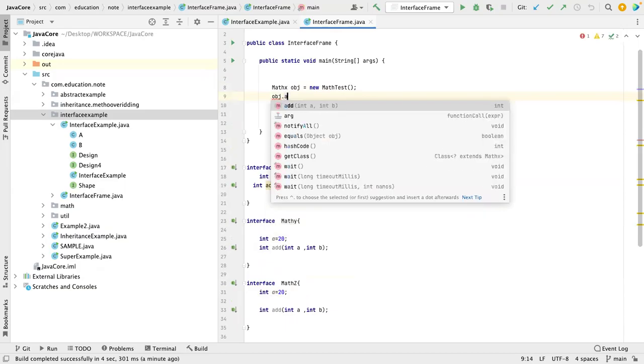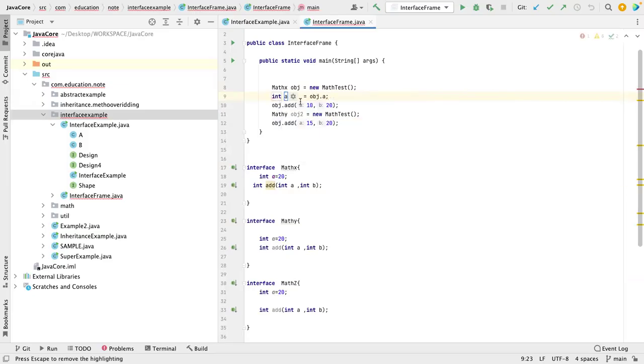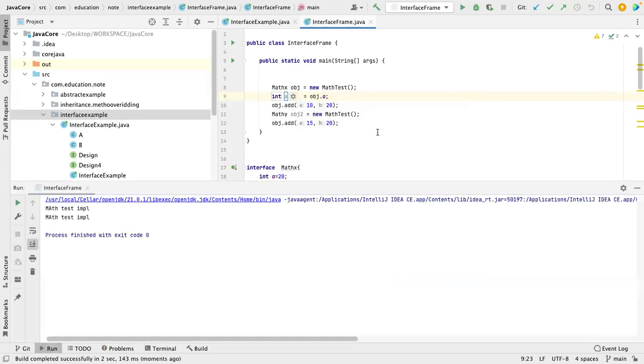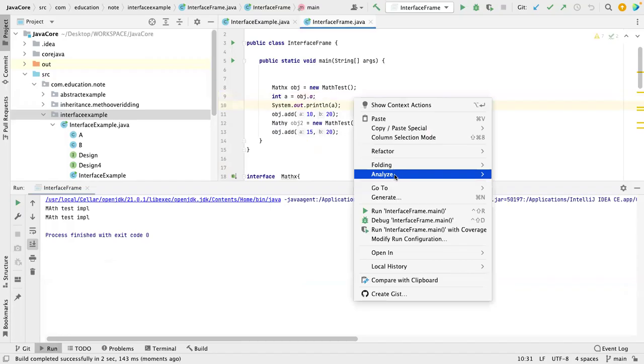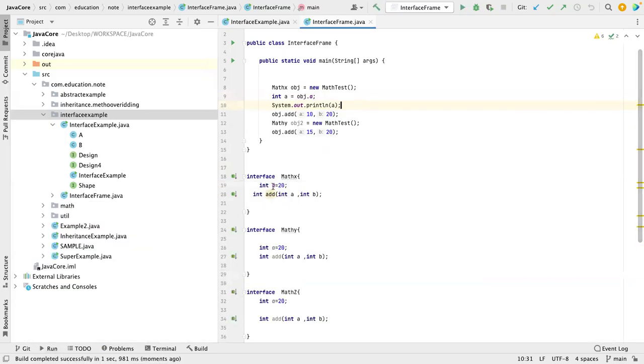What is this variable now? What is it saying? Include a local variable. I am just targeting obj. Which one will it point to? Let me run this. I have to print this one, A. It will point to 20. See here, A equal to 20, because it's having, okay. Now MathX obj.